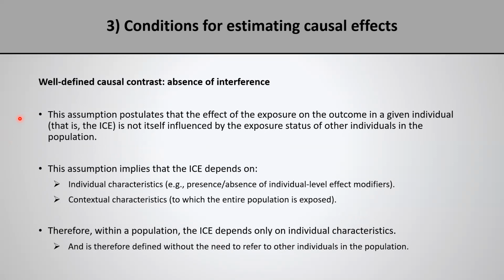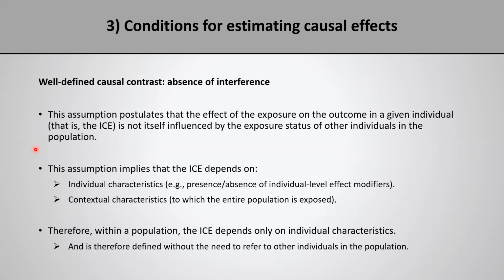So what do I mean by that? For example, take any individual in the population, say individual A, and ask the following question. What is the individual level causal effect in individual A? The answer to this question is completely independent of whether or not individual B, that is another individual in the same population, was exposed or unexposed.